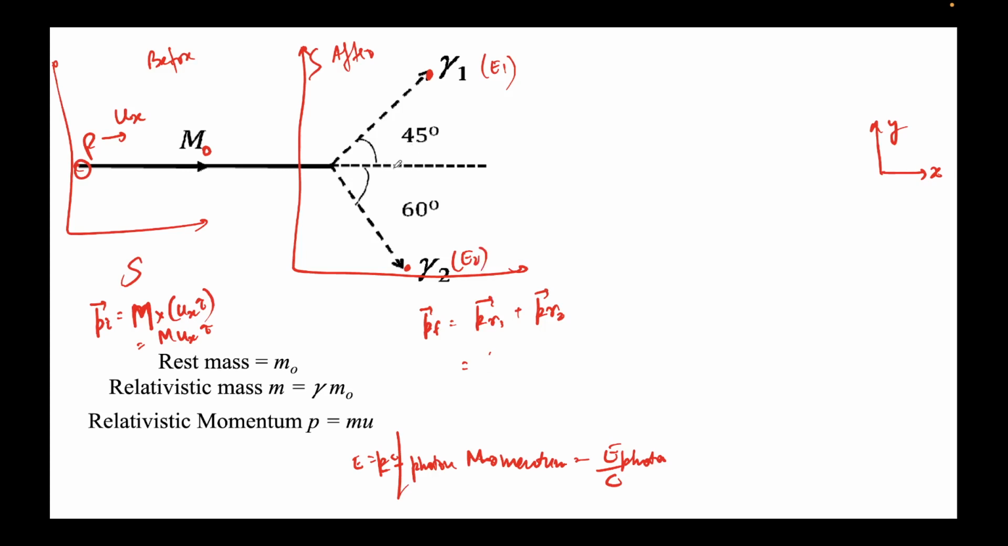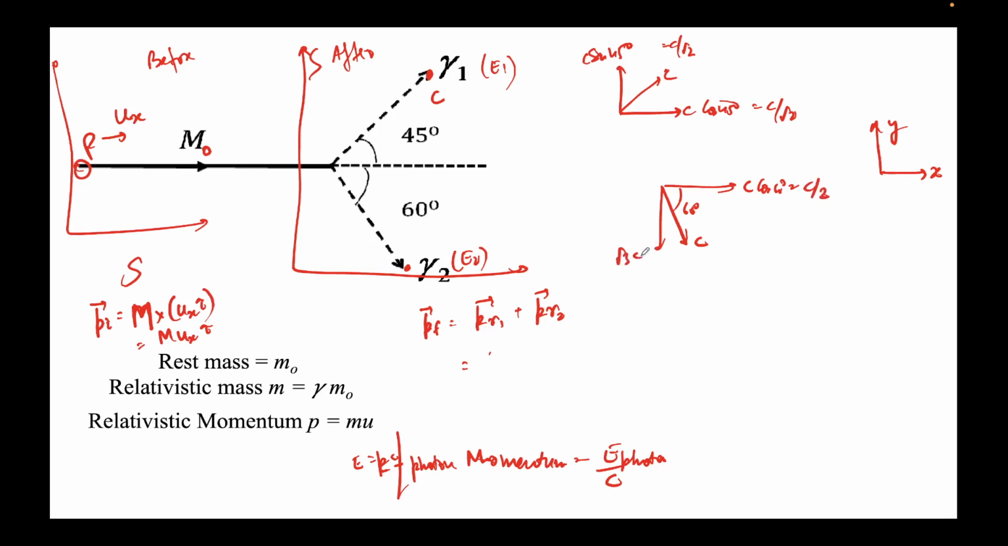What I should do is break it into x and y directions first. We know it moves at speed c in this direction, so let's break that down. I'm just talking about c for gamma 1 here. So it will be c cos 45, c sin 45, so this comes out to c by root 2, and this also comes out to be c by root 2. Similarly, this is 60 degrees, this is again c. This is c cos 60, which is c by 2. This is c sin 60, which will be root 3 c by 2.